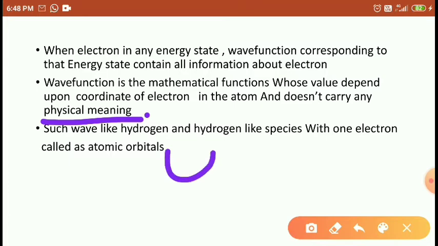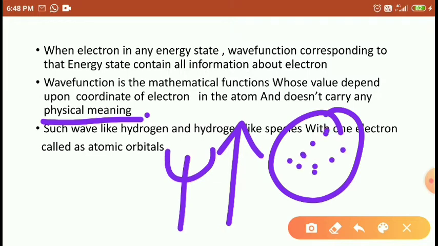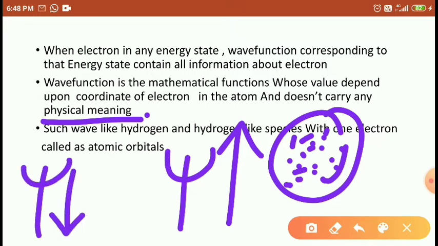It just indicates that if the psi value is large, the probability of electron in the atom is more. Maybe electrons may be present here. If psi value is small, the probability of electron is less. Only a small number of electrons are present here. Right, students? It doesn't have any physical meaning.